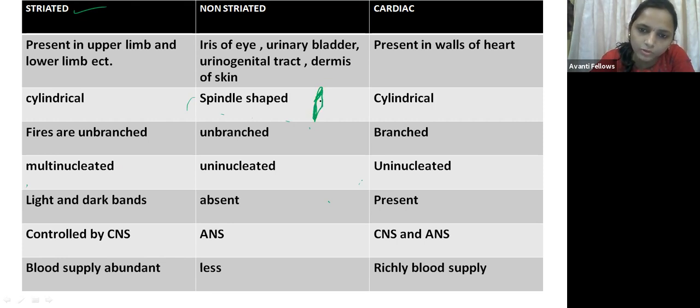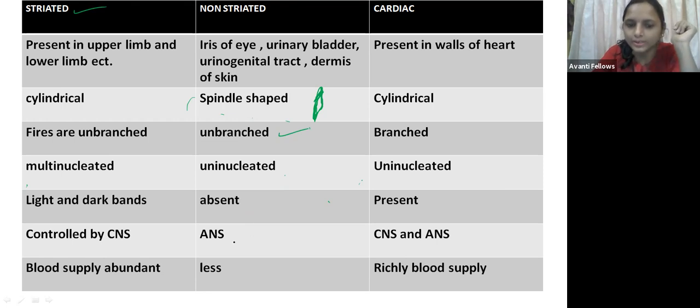My diagram is not good, guys, sorry. It will look like this, spindle shaped. So the non-striated muscles, or the smooth muscles, are spindle shaped. They are unbranched and uninucleated. Only one nucleus is present in this type of cell. And the light and dark bands are absent. That's why it is called non-striated.